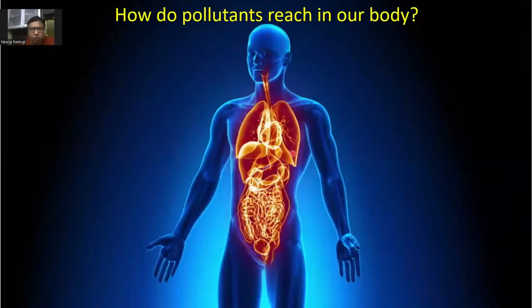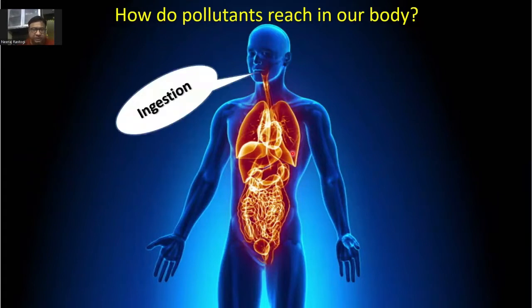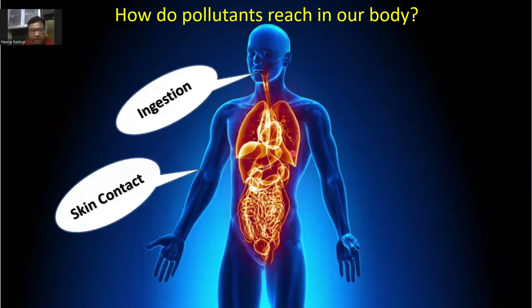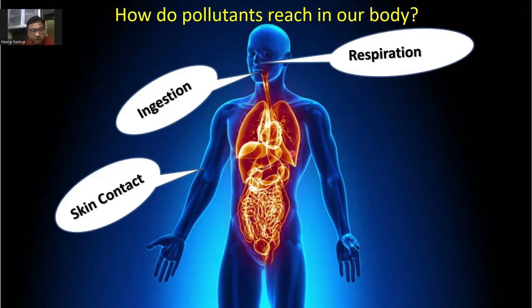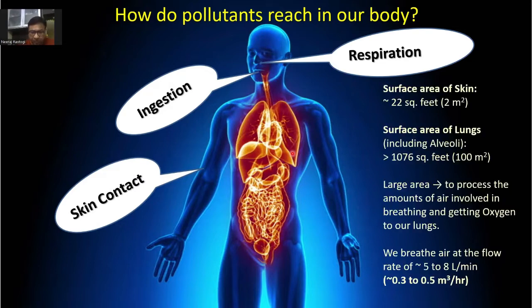Now the question comes, how do pollutants reach our body? What are the ways? One is ingestion. That means whatever we are eating or drinking is taking pollutants into our body. Another is skin contact. Through our skin, something can go into our body, depending upon the pore size of the skin and the compound which is coming in contact with the skin. And the other is respiration. We have to breathe. We can't live without breathing. If there is something in the air, that will go into our body. This is something we cannot stop. Skin contact and ingestion we can control, but respiration we cannot control.